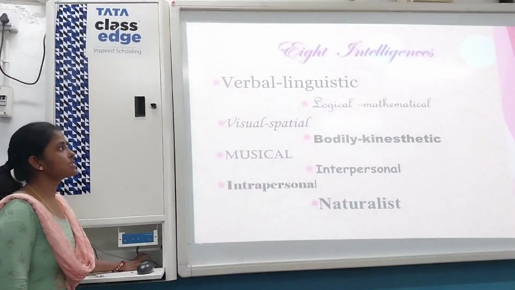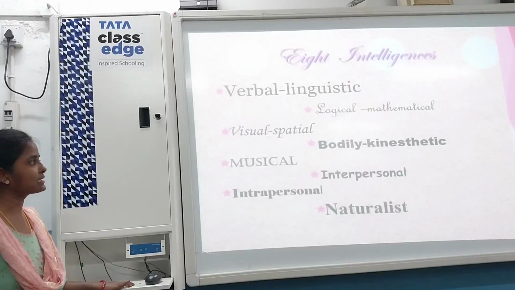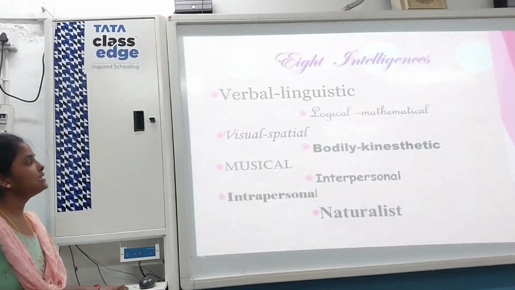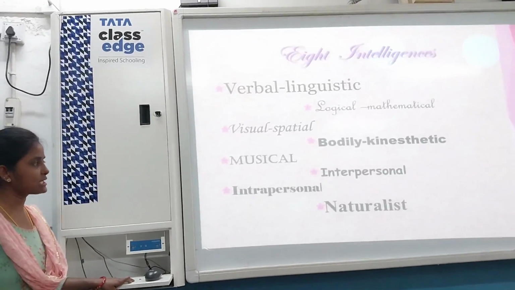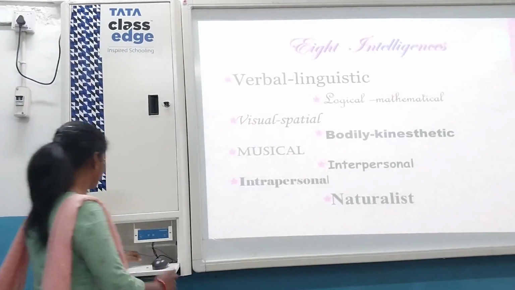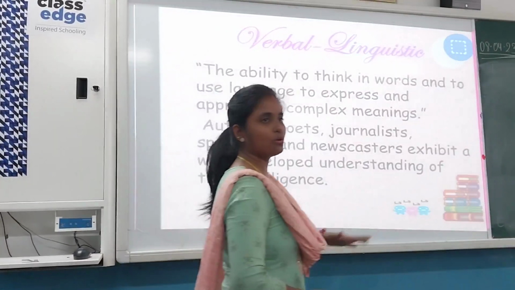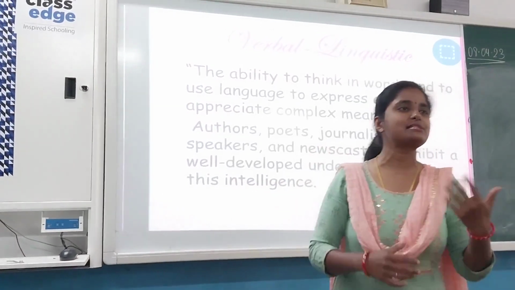Now the 8 intelligences. You can see the first one is verbal linguistic, second one logical mathematical, then visual spatial, then bodily kinesthetic, musical, interpersonal, intrapersonal and naturalist. Now verbal linguistic. I am not going to read the whole thing. You all can read, and I am just going to explain.